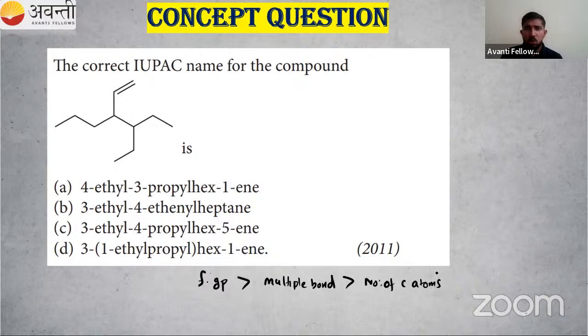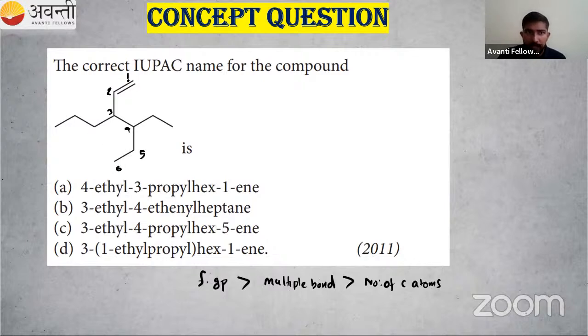So can you name this one? So homework question for you. Can you name this one? So how to name? So double bond. There is no functional group, right? OH group, oic acid, carboxylic acid, nothing is there. So we have to go for multiple bond. So we have to start numbering from our multiple bond. That means our double bond. Then find the longest carbon chain. Suppose 1, 2, 3, 4, 5, 6.